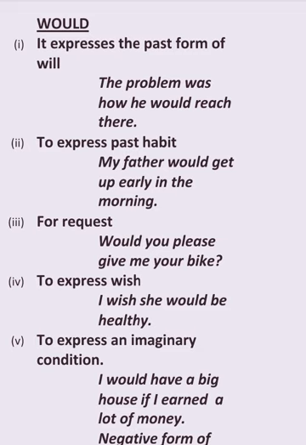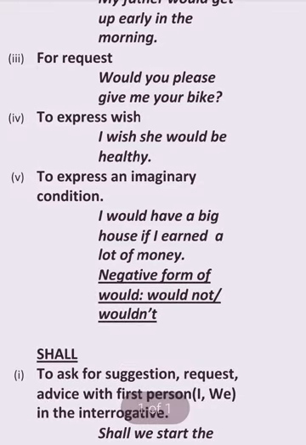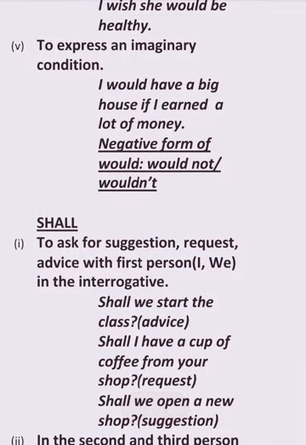To express wish: I wish she would be healthy. I wish, for wish, or I wish I would be a queen, I would be a king. Here we can use would to express an imaginary condition. I would have a big house if I earned a lot of money. So here an imaginary condition is there. For this also we can use would. I would be a bird so that I can fly.